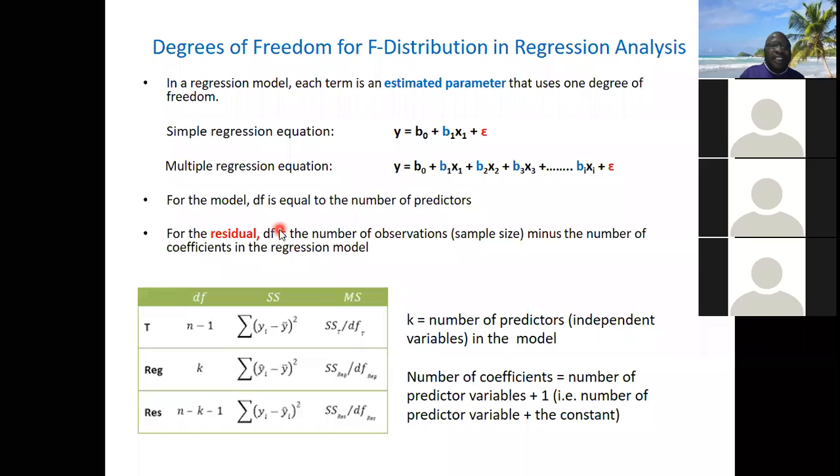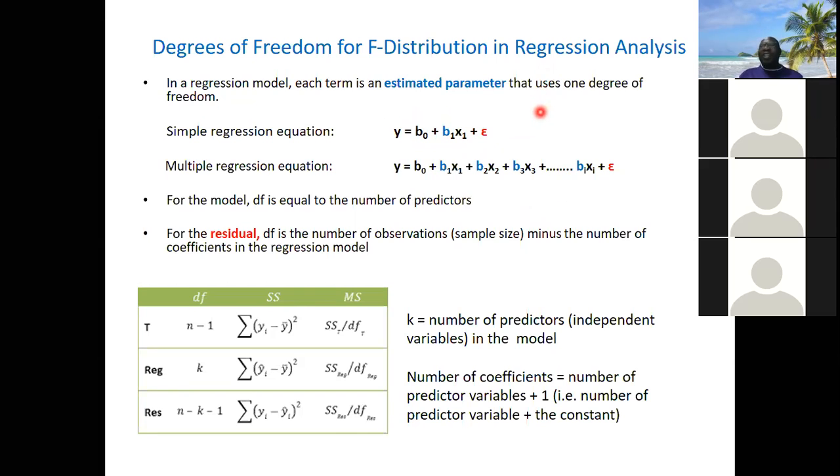So for the model, the degree of freedom is equal to the number of predictors. If you remember, for simple regression there is only 1 predictor, while for multiple regression you have more than 1 predictor. Like this one, x1 is the only predictor. The number of parameters here is b0 and b1, so there are 2, and you remove 1 from it. Minus 1 gives you 1 degree of freedom. So there are 2 parameters here, and 2 minus 1 gives you 1.